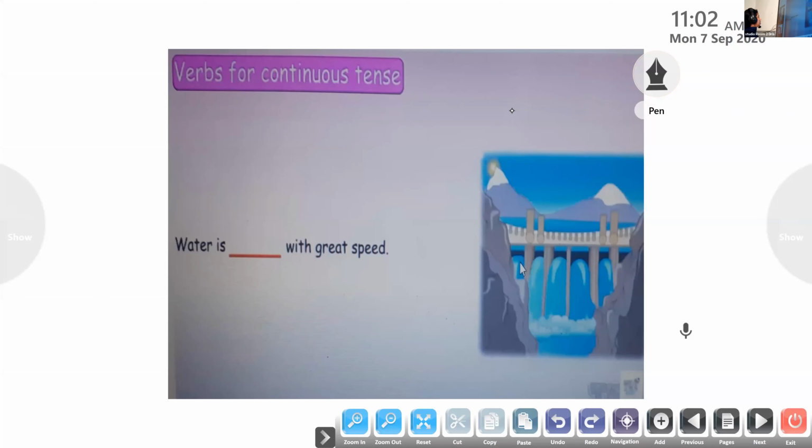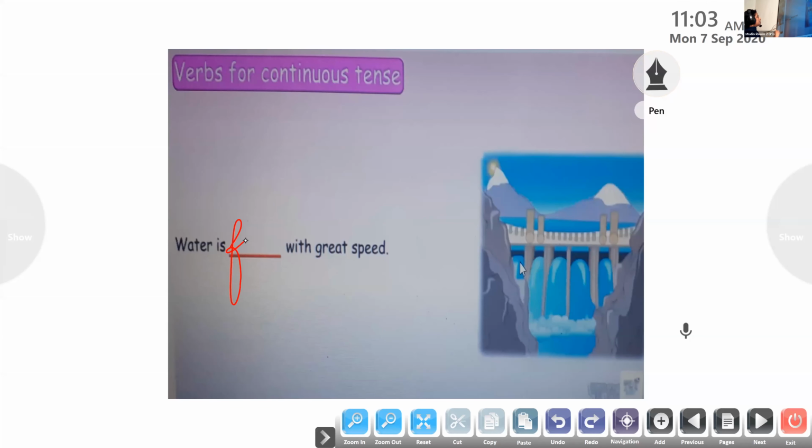Speed. So what do we have to write here? Who can give me the answer? Heaven, can you give me the answer? What is the water actually doing? Who can give me the answer? Falling. Okay, Riza, come on. Falling, wait, we'll look for the correct answer. Yes, Riza? Not falling, it is flowing.